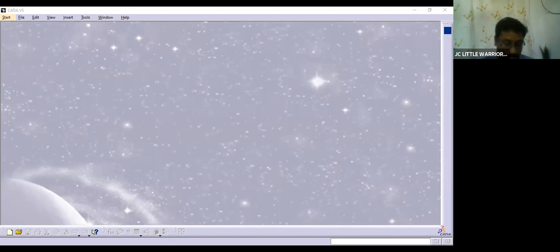Okay, so this Catia V5 is really high-end software, we can say. This software is used in the aerospace industry and automotive industry, and the license is very expensive. Small companies cannot afford it. That's the reason they are migrating to some other softwares which are cheaper. This is high-end software, we can say.